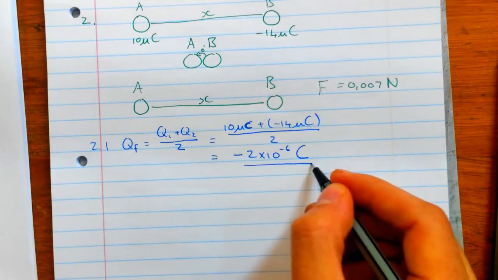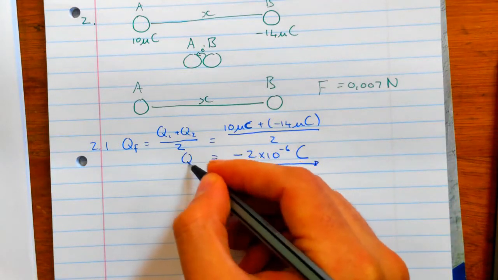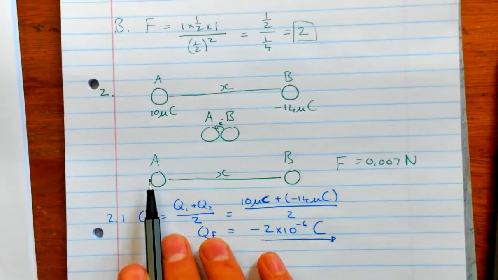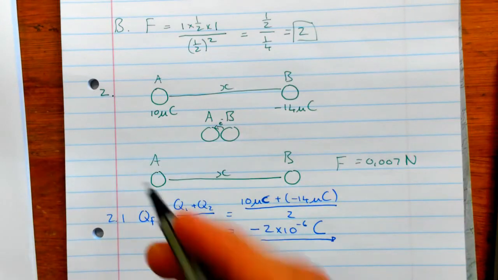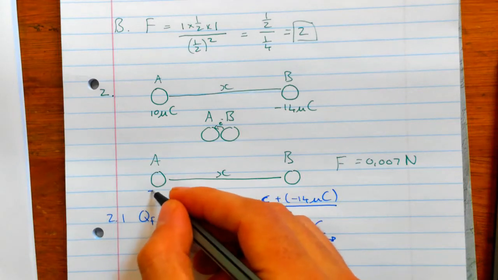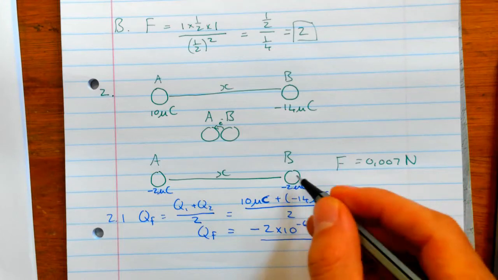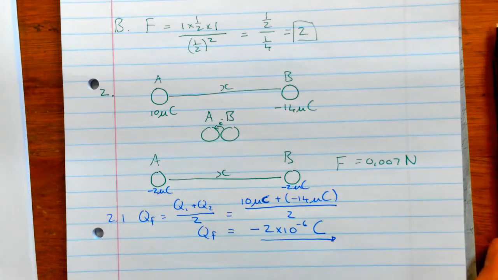So that's our answer for the first one. That is our Q final that we've calculated. That means that is the charge on these spheres after they've touched. So now they have a charge of minus 2 microcoulombs and minus 2 microcoulombs on both of these spheres. That's what we end up having there.